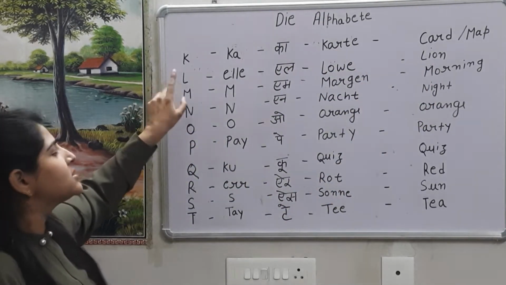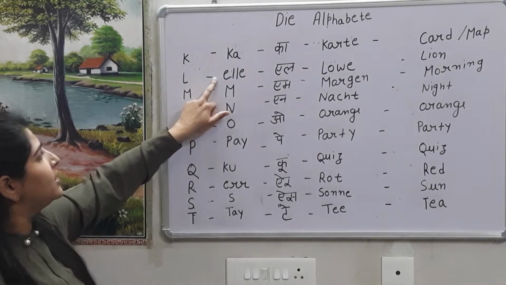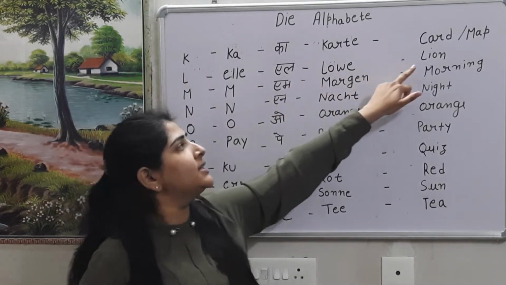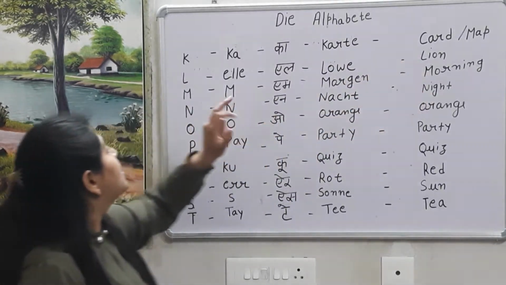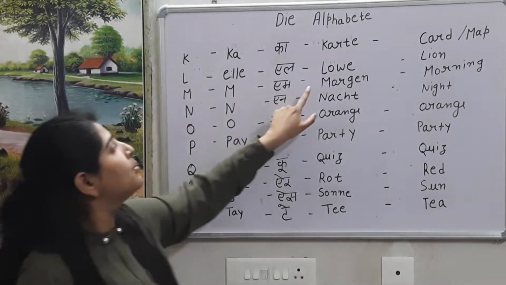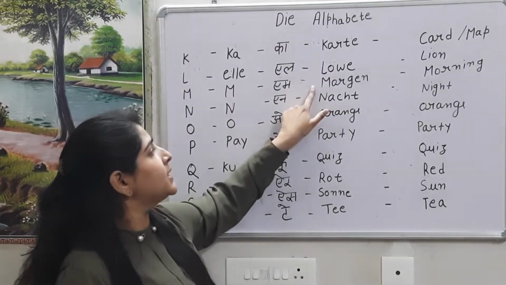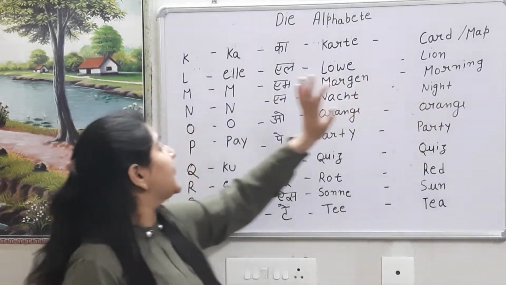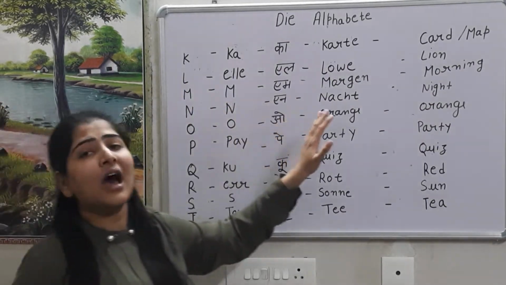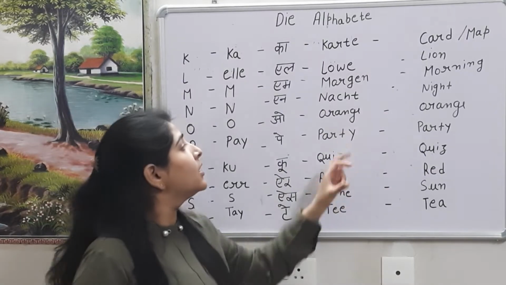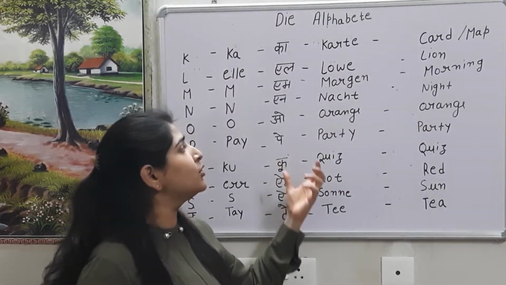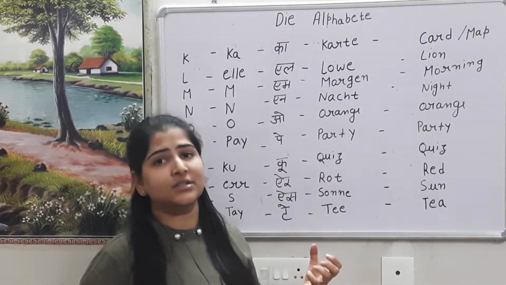Then L sound is same. L lure and it's lion. Then M, same sound, M, Morgan. Morgan is morning. Then N, Nacht, and it's night. So for the K sound, we have to write CH, Nacht.